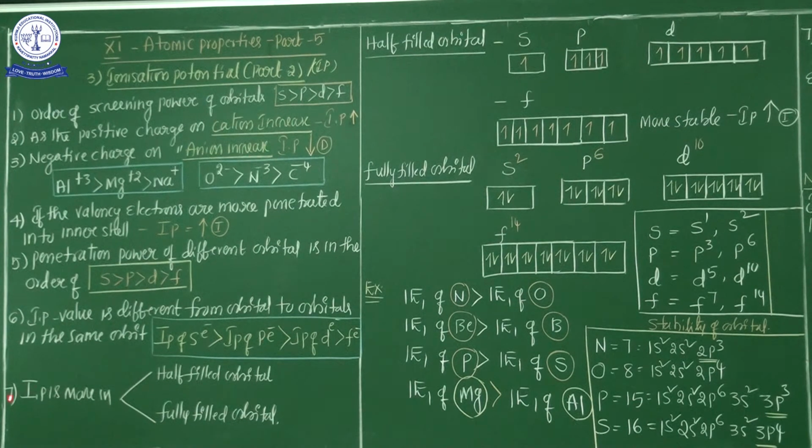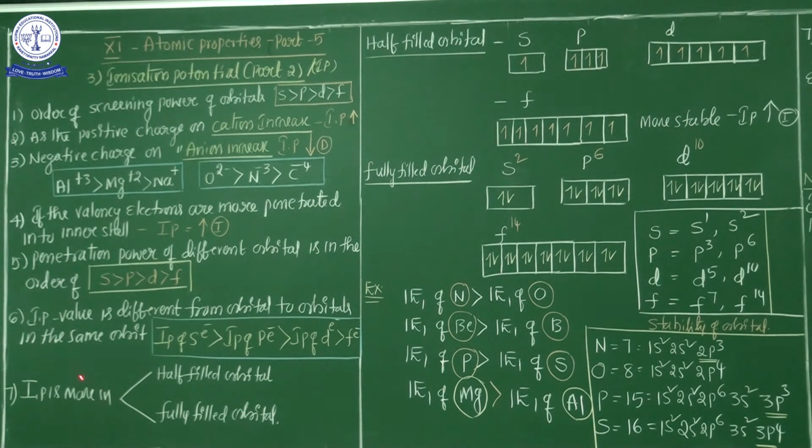Next one, see here, the seventh point. Ionization potential is more, maximum, in a half filled orbital or fully filled orbital. This is the most important point, my dear students. If any one of the orbitals contains half filled electrons or fully filled electrons, they are more stable. From that kind of orbital, it is not easy to remove the electron.